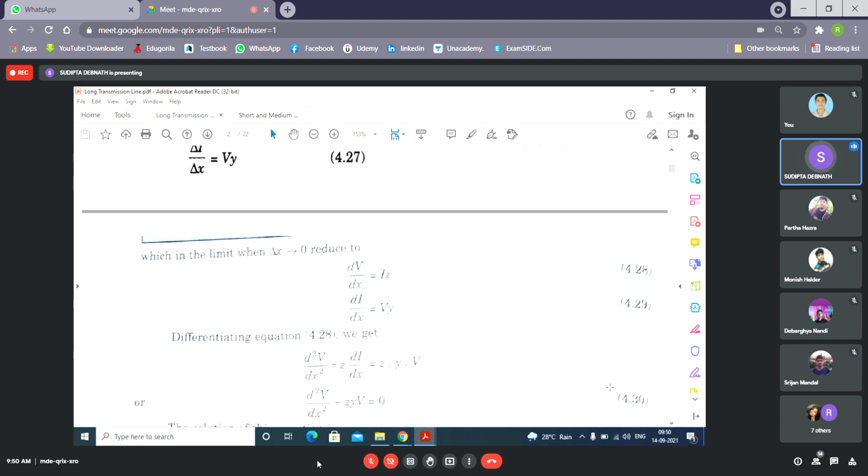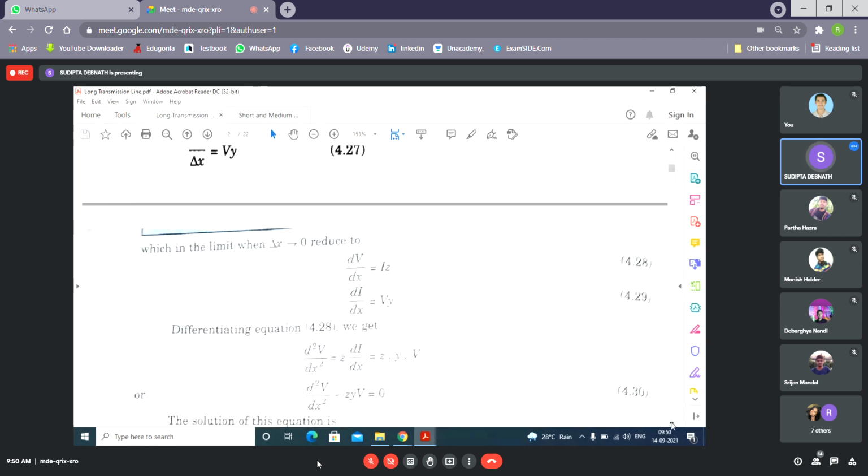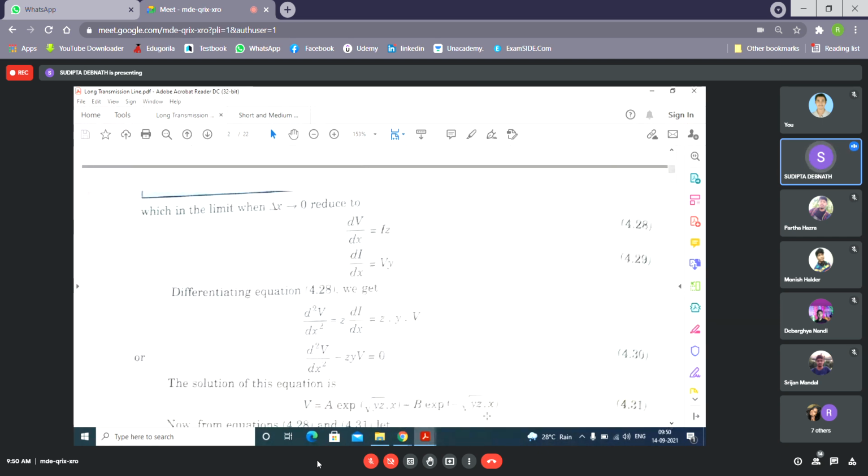Now the solution is given like this. The whole derivation is not shown. You can go through your maths book and find the derivation; the solution of this second order differential equation is this one.